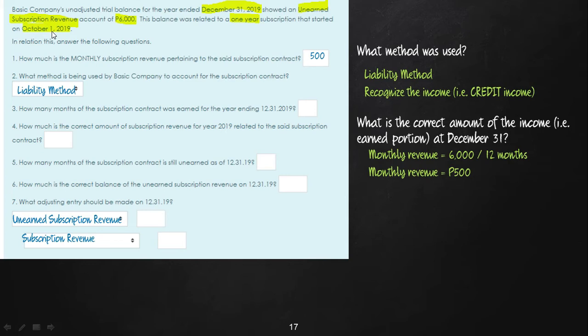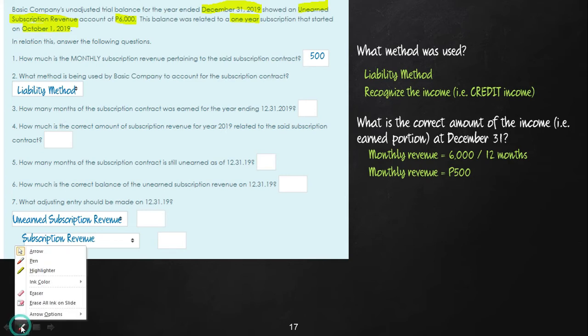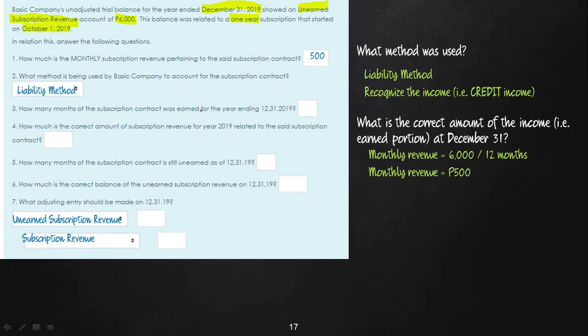That means our earned months, the number of months nga earned, based on our counting is 3. Okay? Ano kay itong 3? Kay October, November, December. Nya bagahuman kay good for 1 year man na siya. No? So kung ang earned is 3 months, nya bagahuman good for 1 year or 12 months na siya. So meaning to say, pila naman ang unearned. So kung ang earned is 3 months, sorry, matigig-agi. That means the unearned is 9 months. Okay? This is your unearned.